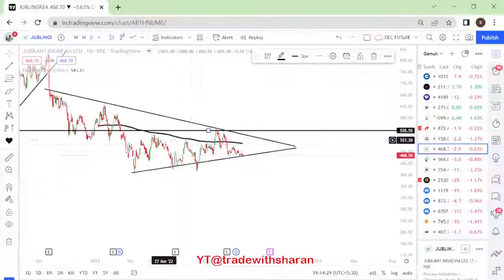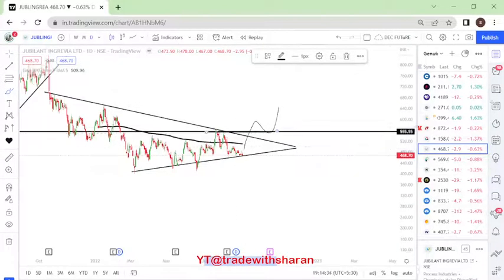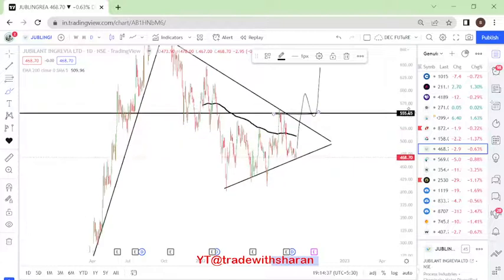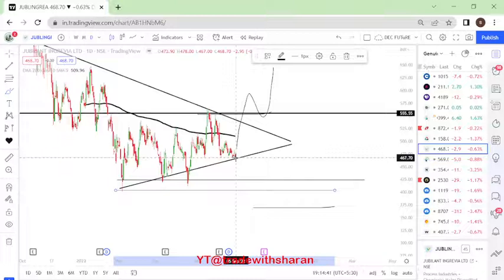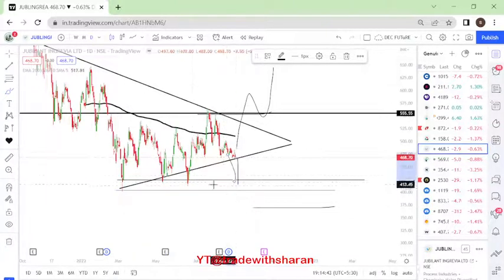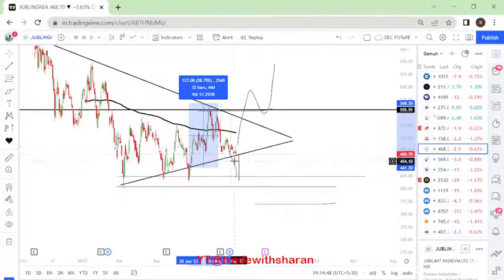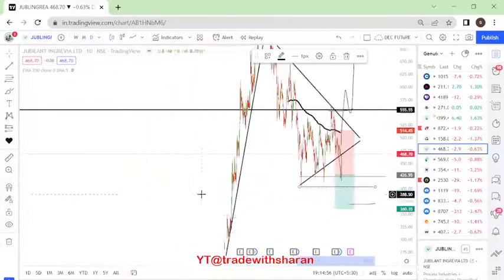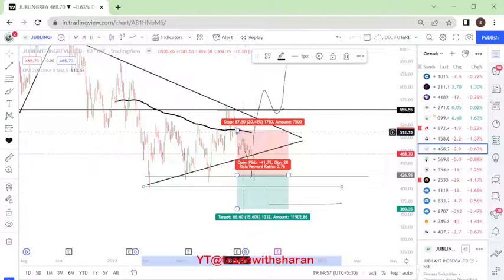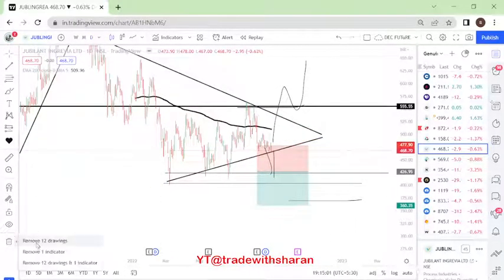So as long as the price doesn't move above 555, we will not look forward to entering this particular stock. If you want to go for a short term perspective, we will wait to see what happens if the price comes here. First of all, if it breaks this level, then we might get to see a good downfall, around 129, 28%, from a short term perspective. Almost this level we should get. So as of now, I would avoid it because it is forming a triangle formation, which is not in our favor.